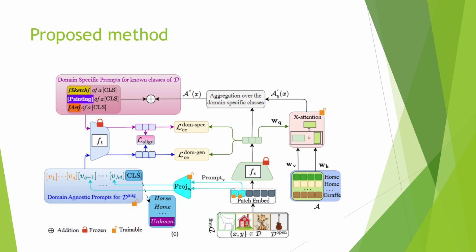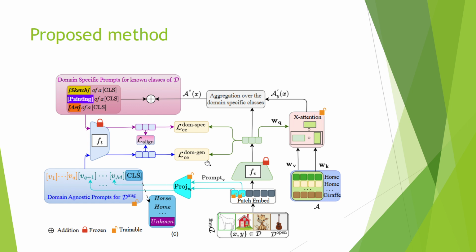So now this is our proposed method. We make use of all the pseudo open samples that we synthesized previously, as well as the attributes for each of the classes. Here we use a multi-modal prompting technique, and the reason we do this is because it helps to bridge the gap between textual learning and visual prompt learning. And there are three losses that we use, which are the domain generic cross entropy loss, the alignment loss, and the domain specific cross entropy loss.